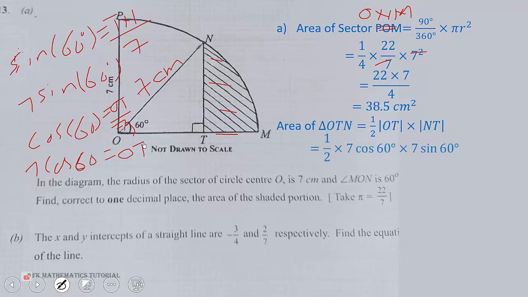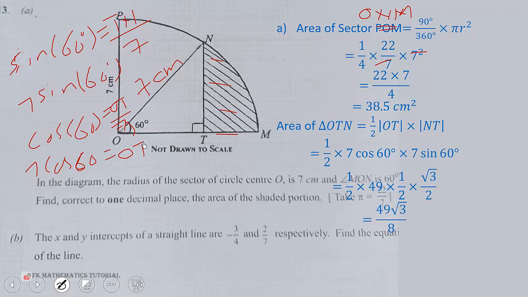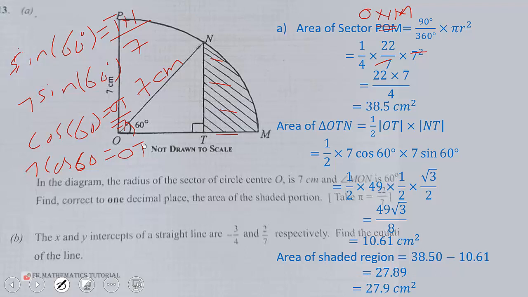So we put them there. Half times 7 cos 60 times 7 sine 60. And that will give us half times 49 times half times root 3 over 2 times 7. So 49 root 3 over 8 is 10.61 centimeters squared. Now the area of the shaded region will be 38.5 minus 10.61, which is equal to 27.89 centimeters squared. To one decimal place, we have 27.9 centimeters squared.